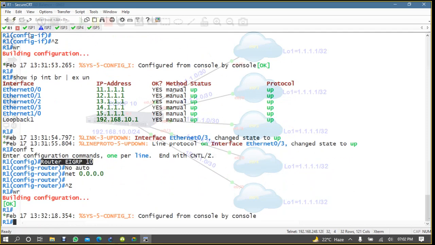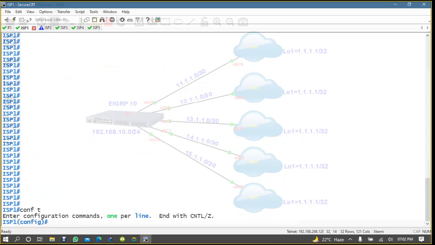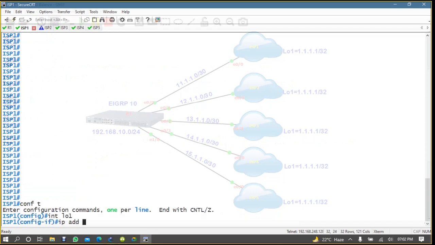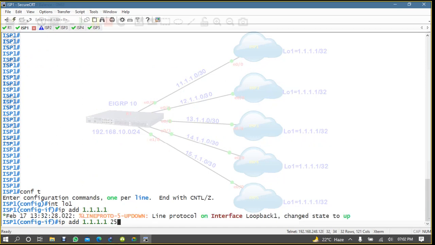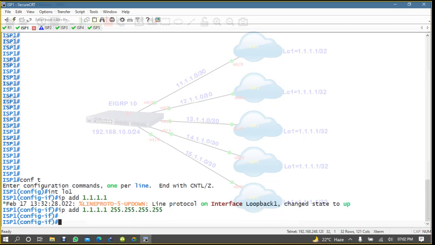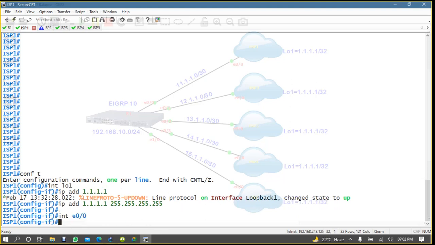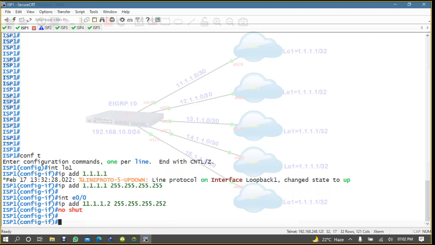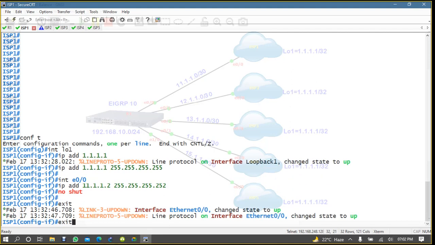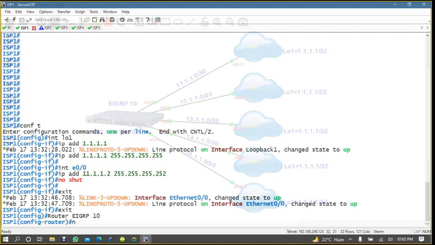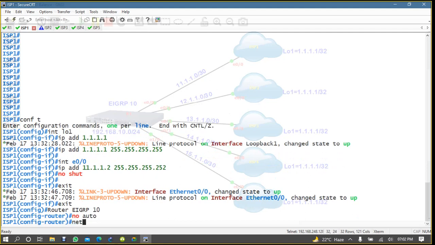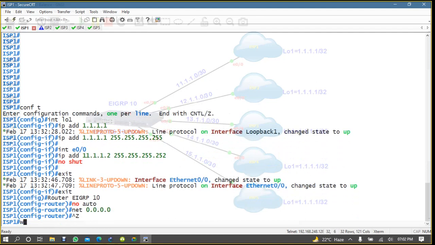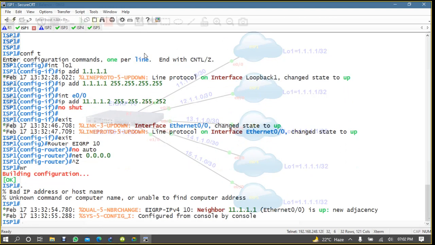Okay, now I'm coming to ISP1, conf t, interface loopback 1, 1.1.1.1, then interface E0/0, IP address is 11.1.1.2, 255.255.255.252, no shut, and then exit, and then router EIGRP 10, no auto-summary, and then network. Neighborship is up.